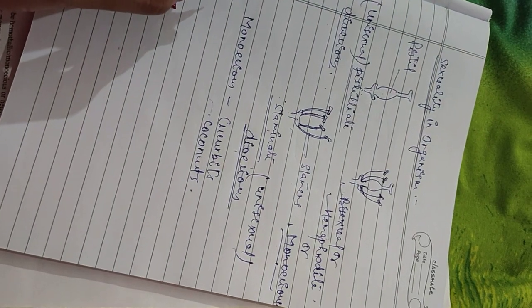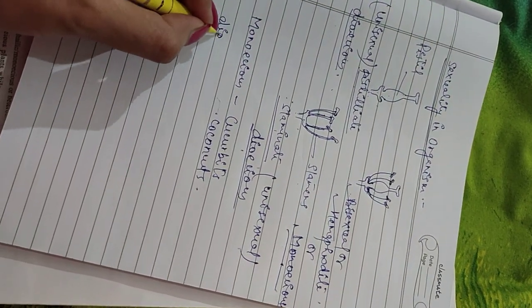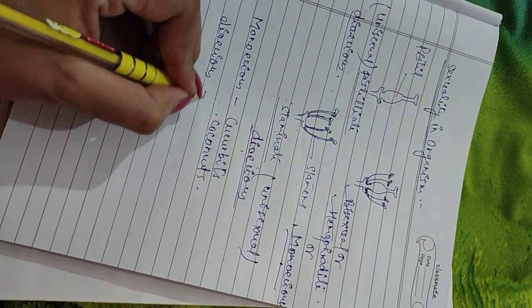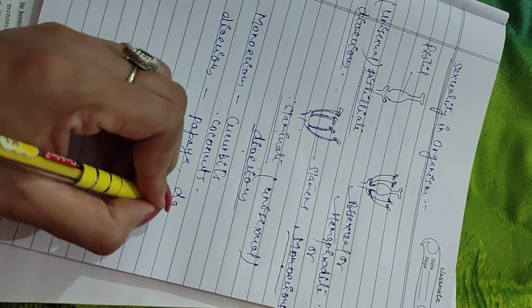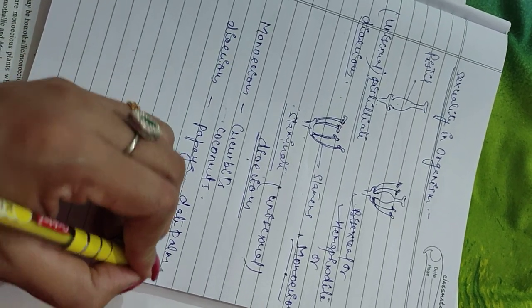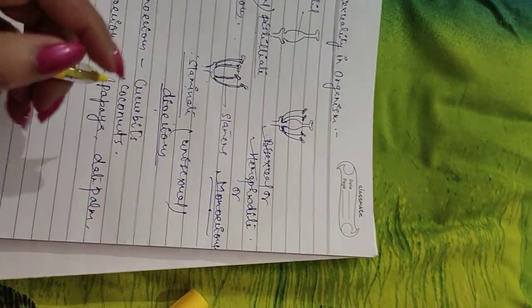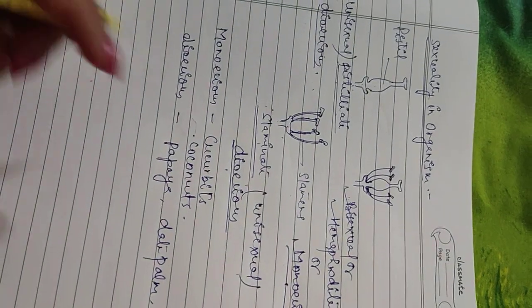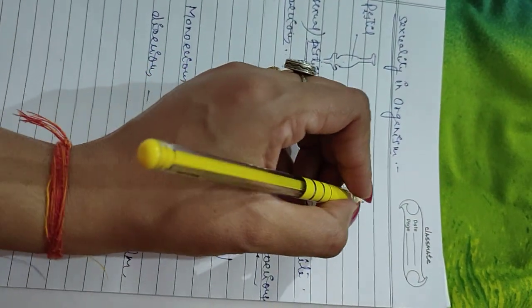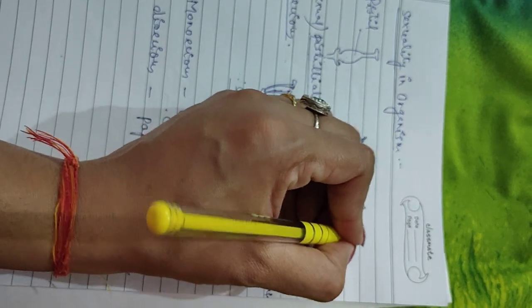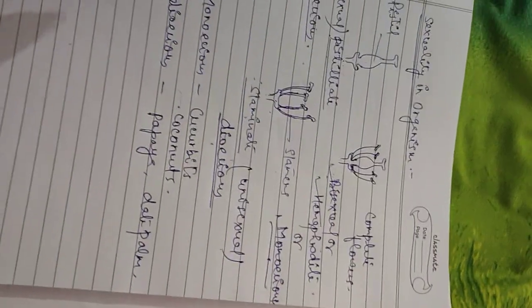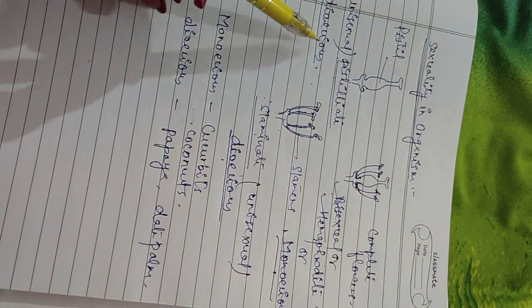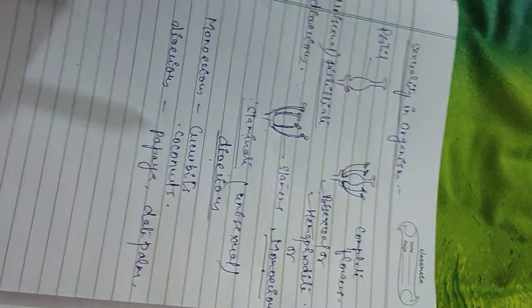And then examples of dioecious plants are papaya and date palm, that is khajur. Students, you should also remember one more point: bisexual flowers are also known as complete flowers. They are also known as complete flowers. So this is dioecious and this is monoecious.